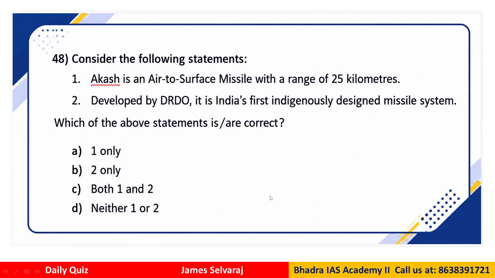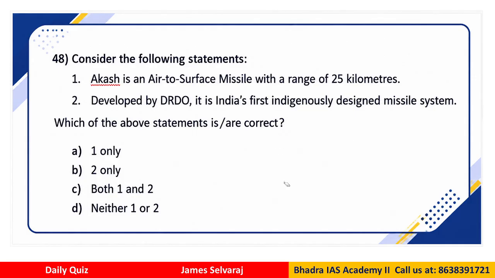Question number 48, also related to science and tech. Akash is an air-to-surface missile with a range of 25 km, developed by DRDO. It is India's first indigenously designed missile system. So what do you think? What is the correct answer?